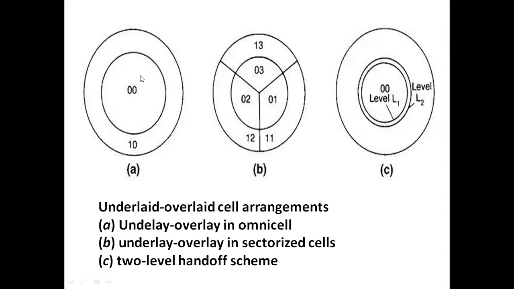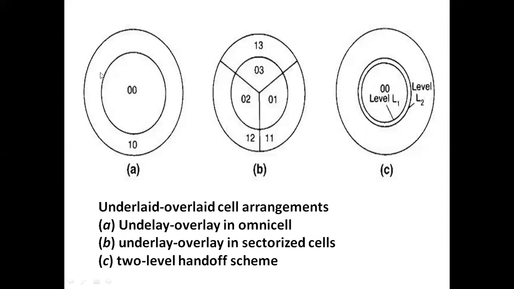That means this cell is assigned by the cell site, and the frequencies which are under the underlaid cell will be assigned to that mobile unit. And if the signal strength of the mobile unit is less than that level, then the overlaid cell is assigned by the cell site.